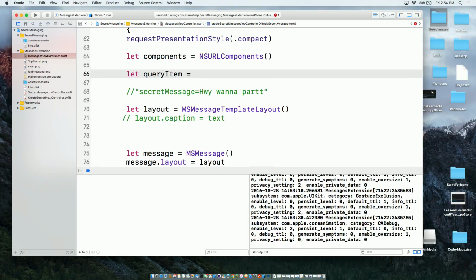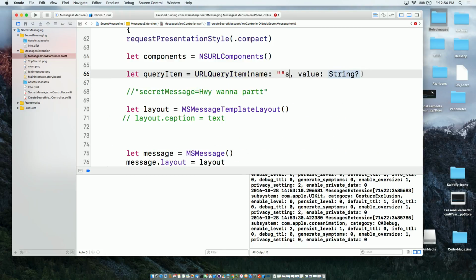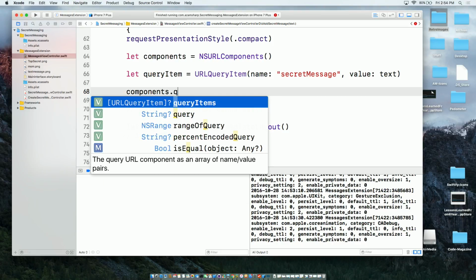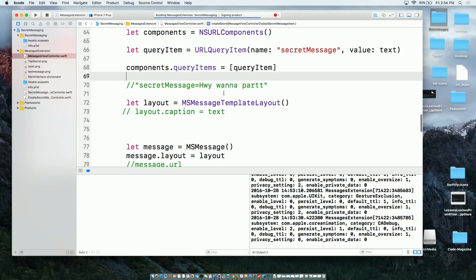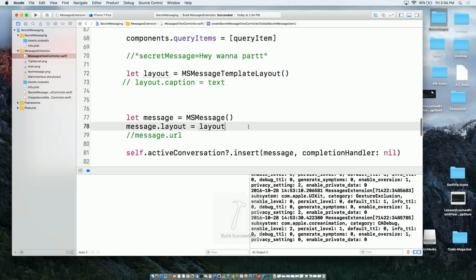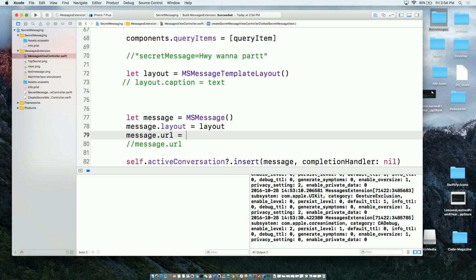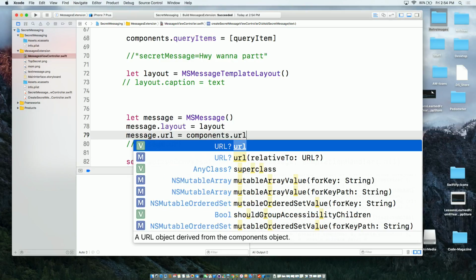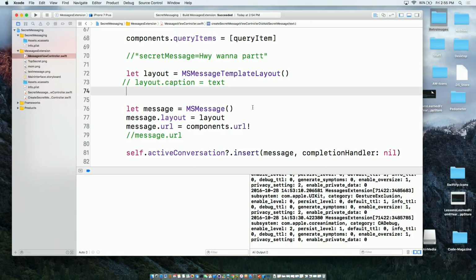NSURL, not NSURL, but it is a URLQueryItem. And the name, the key that I'm going to use will be secret message, and the actual message will be the text. All right, now I can say components dot queryItems and then assign it over here. Let's go ahead and build that. Hopefully that's okay. Now I can simply say over here message dot URL equals to, what is the URL? Components dot URL.